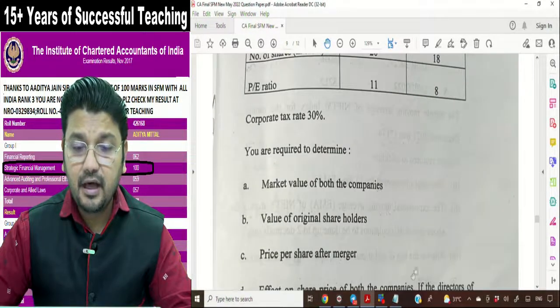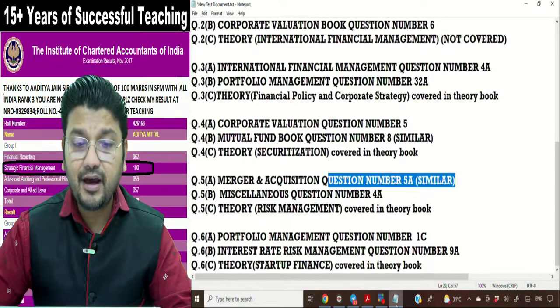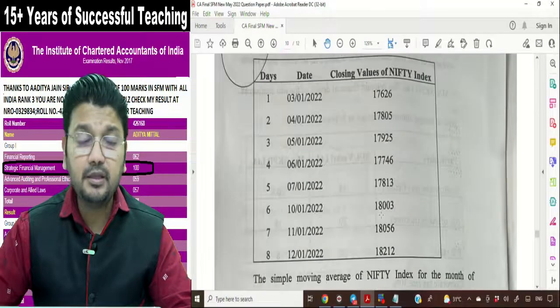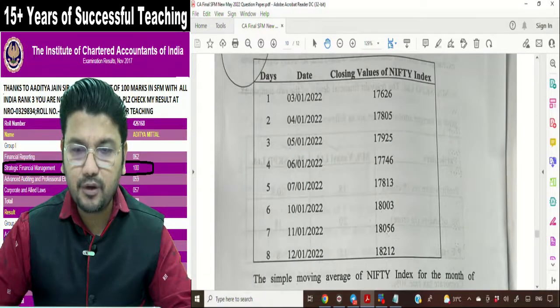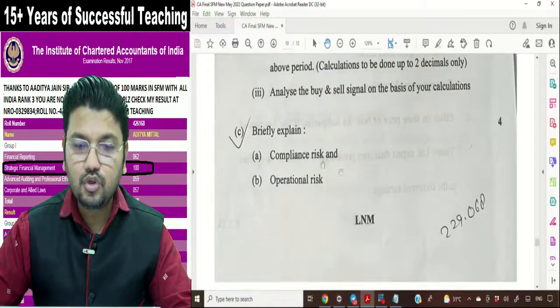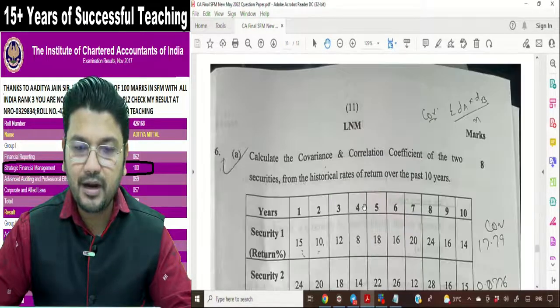5A is a basic question of merger and acquisition. Question number 5A is in our material. Question number 5B is based on the EMA concept, exponential moving average. The same is covered in our material. Question number 4A, miscellaneous chapter. Question number 5C is on compliance risk and operational risk. The same is covered in the risk management theory part.